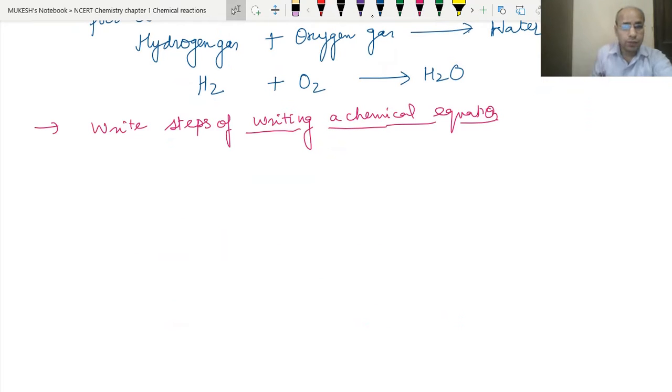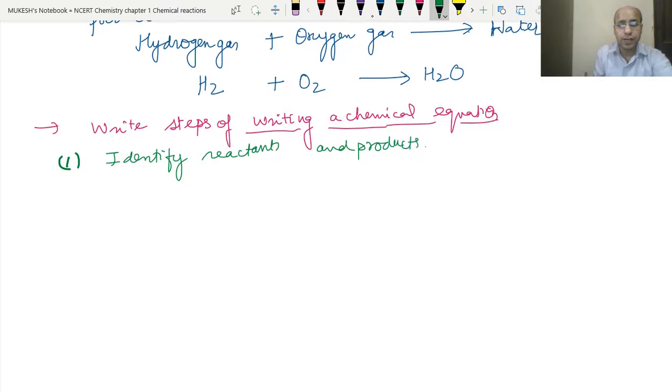So the steps of writing a chemical equation. First, identify the reactants and products. We need to do this first.